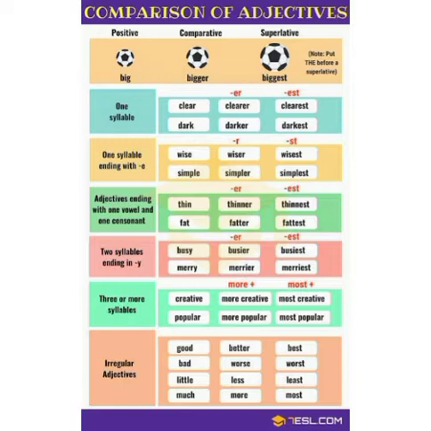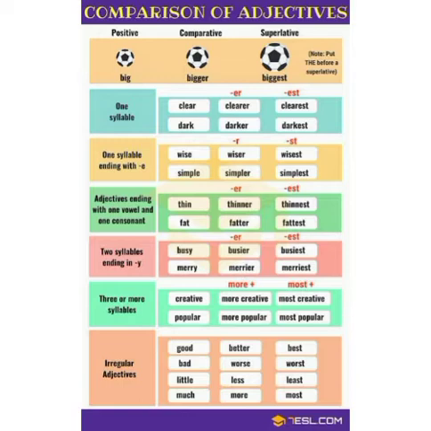One syllable means we say the word 'clear' without dividing it, unlike 'beautiful', which has three. So clear is the positive degree, in comparative we say clearer, and in superlative we say clearest.